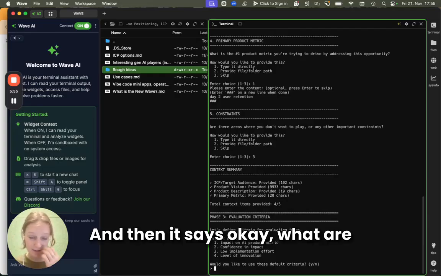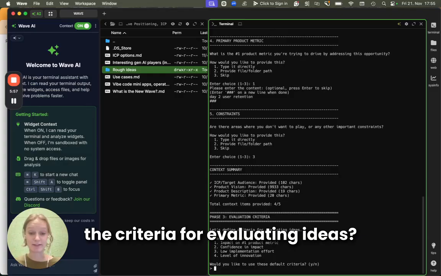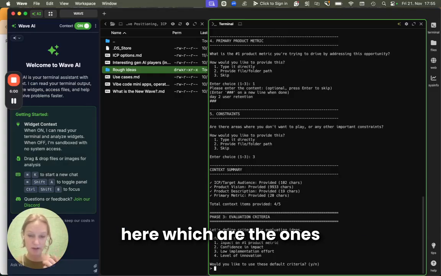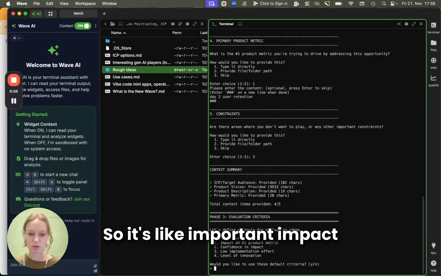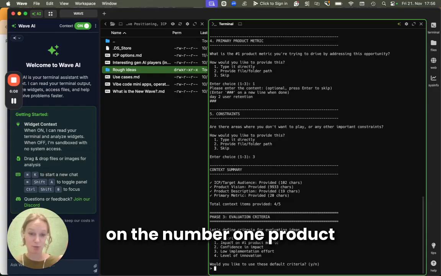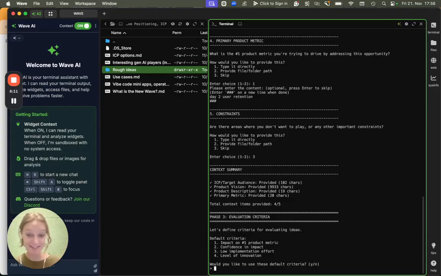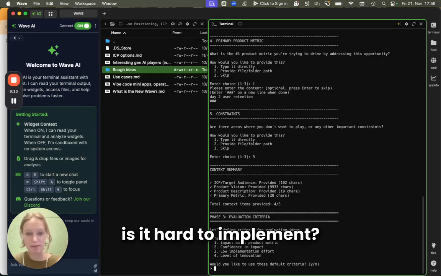And then it says, okay, what are the criteria for evaluating ideas? There's some default criteria here, which are the ones that I usually use. You can also write your own. I'm going to go with these ones. So it's impact on the number 1 product metric, confidence in that impact, is it hard to implement, and the level of innovation.